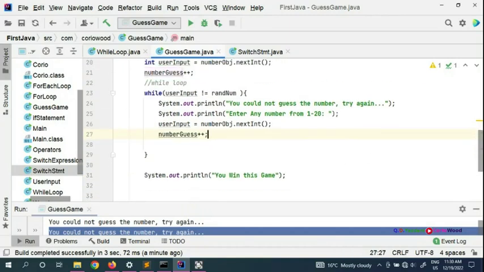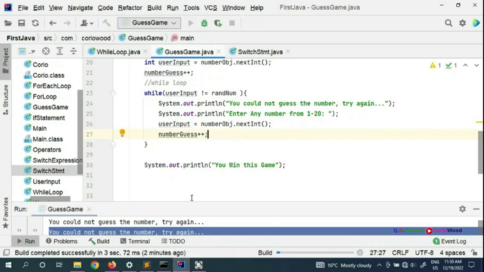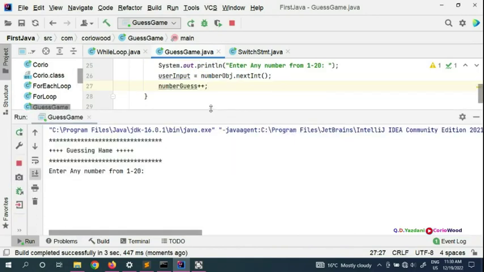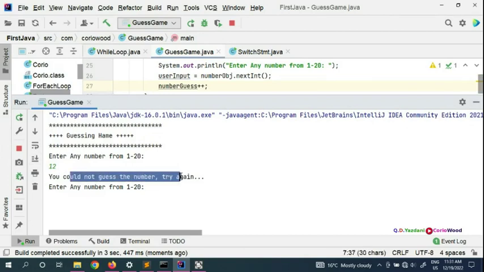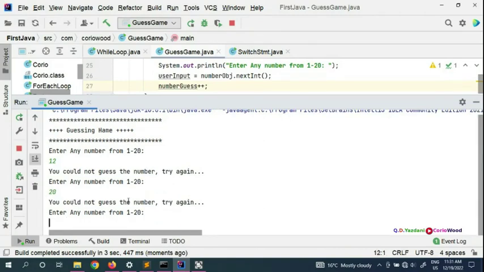So here now we're going to run, and look, through this number guess incrementation, we need to put a full stop. For example, if I put 12, you could not guess the number, try again. That's what the while loop is. For example 20, try again.